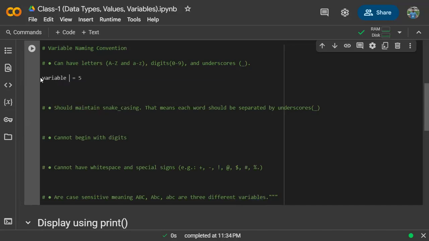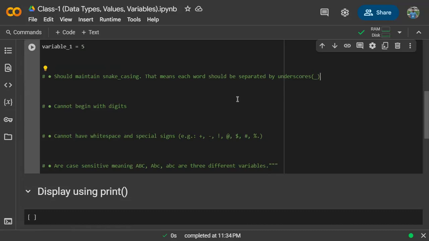Now if I write like this, a variable 1 equal to 5, this is incorrect. Why is this incorrect? Because of the space. So what we can do here, if we use snake casing, I can use an underscore to resolve the issue. So variable_one, now it will work. So this is the very first rule we have implemented. It can have letters from A to Z, can have digits and underscores, nothing else. Okay, no special characters. Understood? No special characters. Okay.